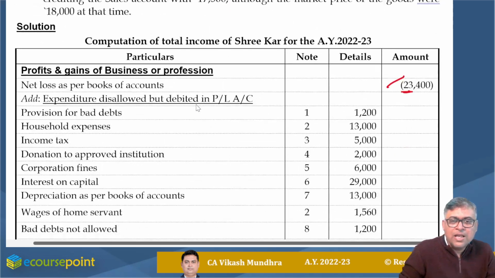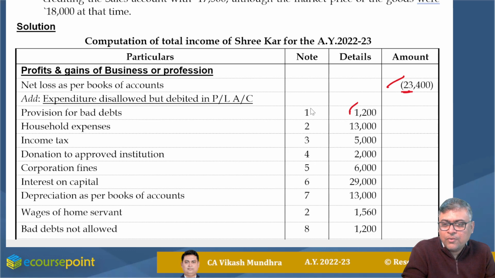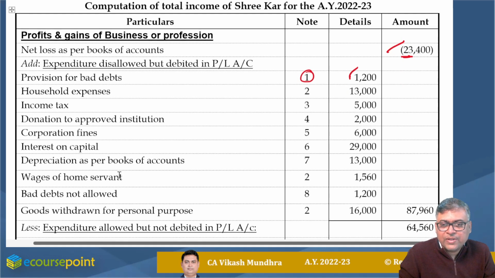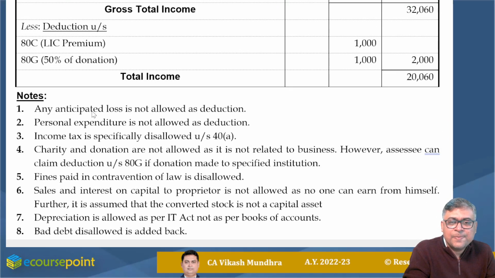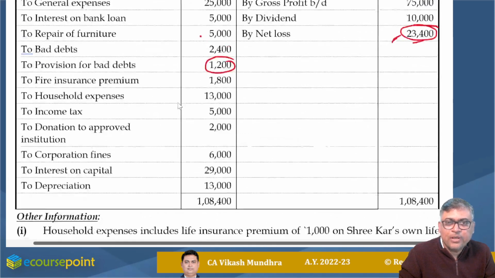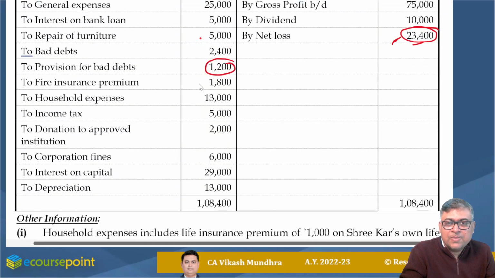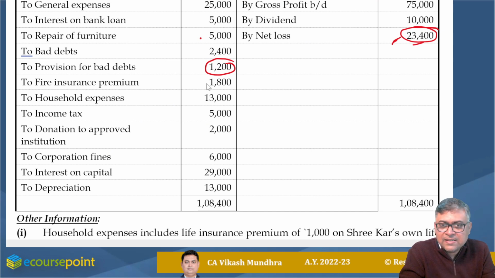So I'm going to add back this one, provision for bad debt 1,200, with a suitable note on why I'm going to add this back. I mentioned any anticipated loss is not allowed as deduction. Now, fire insurance premium, if it is related to the premises involved in business, nothing to be done. If it is not related to business premises, then it should be added back. We don't know, wait for the additional information.